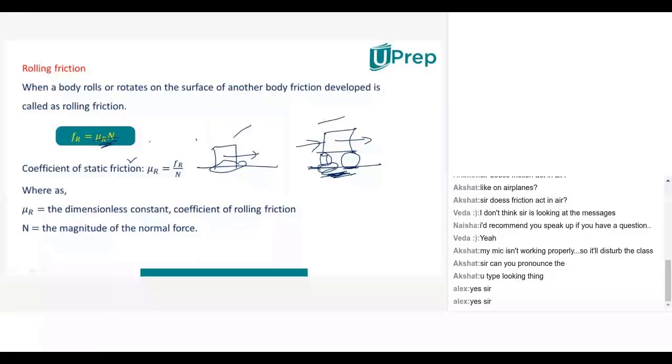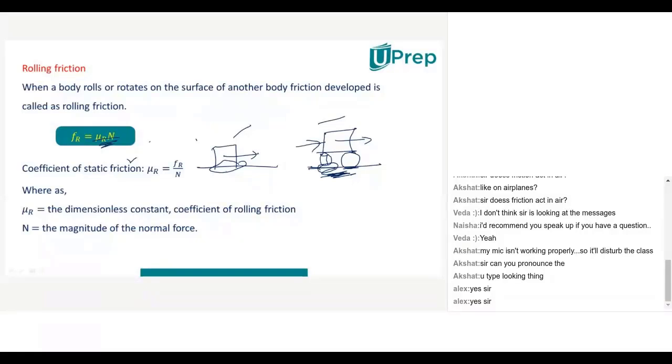Others also have to respond. Yes, sir. Okay. Now, in this way, how many types of friction will be there? Three types of friction will be there. What are those three types? Static friction, kinetic or dynamic friction, and rolling friction. Okay. So, static friction, instead of kinetic, you have to say sliding friction, and next rolling friction. And sliding and rolling come under kinetic friction.